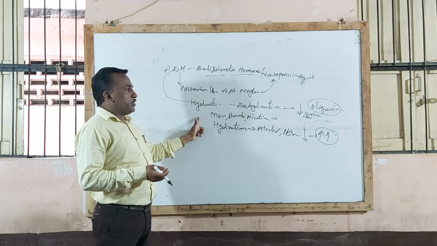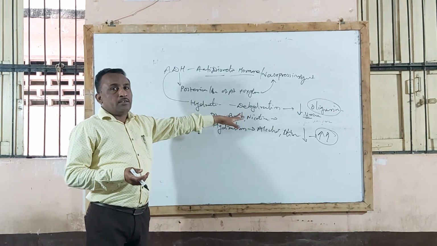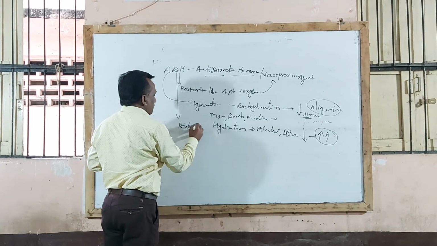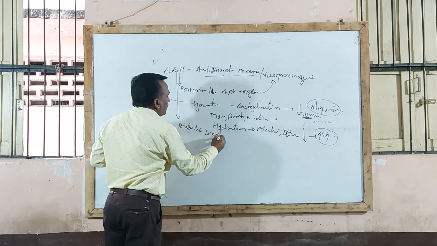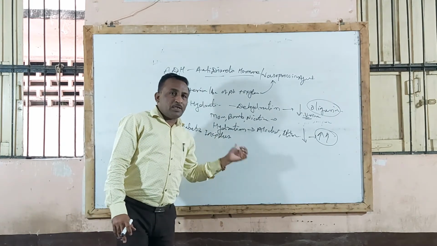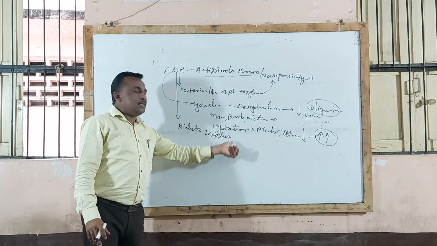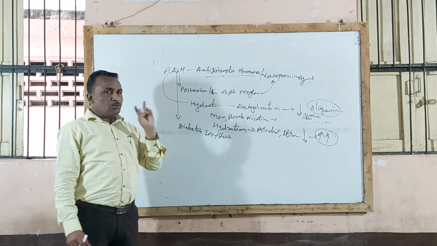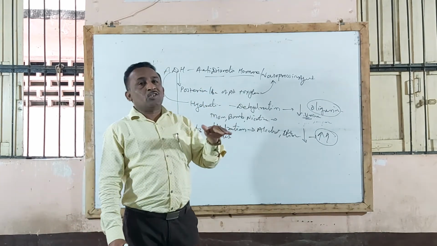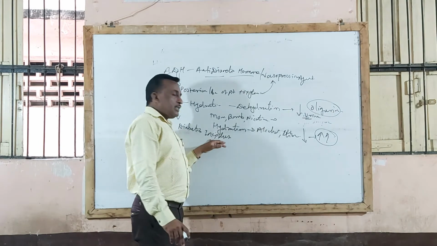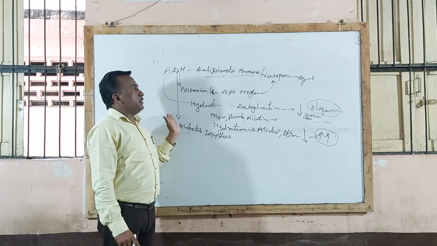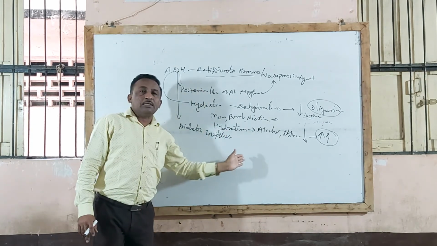But whenever there is dehydration, it produces oliguria. And deficiency of antidiuretic hormone ADH leads to diabetes insipidus. Remember that whenever there is a deficiency of ADH, it leads to diabetes insipidus. So these drugs are useful in the diabetes insipidus condition. There are two types: diabetes mellitus and diabetes insipidus. Diabetes mellitus occurs due to dysfunction of the pancreas, decreased insulin, while diabetes insipidus occurs due to deficiency of ADH. So ADH, or antidiuretic hormone, is particularly useful in diabetes insipidus.